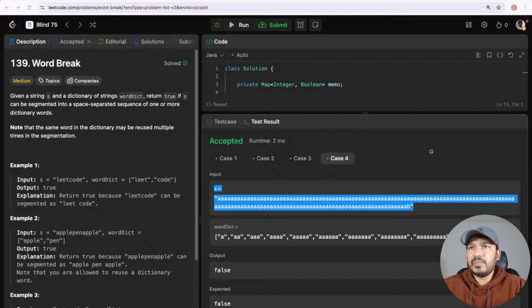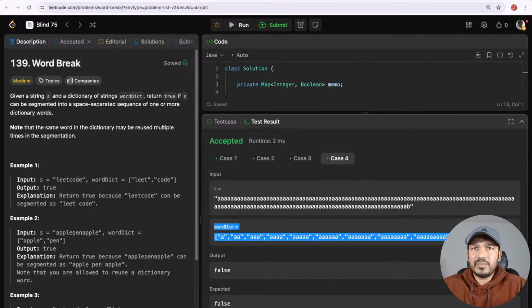Here the string is given like this, and then we have these words, which were represented this way. So this is the word dictionary and this is the string.